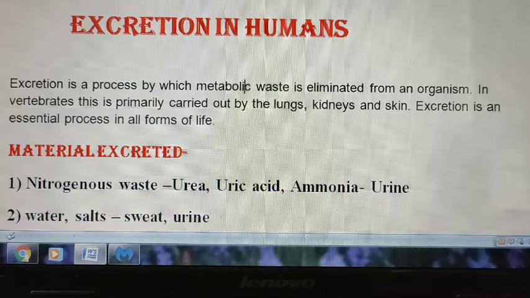So what is the exact definition? Excretion is a process by which metabolic waste is eliminated from an organism, and the process of excretion is very important in all forms of life, just because if it will not occur, the living organisms will die. So in case of unicellular organisms, what happens? The excretion process takes place by diffusion. So through a simple process the excretion takes place. But what about the complex organisms or multicellular organisms? The process of excretion is a little complex.